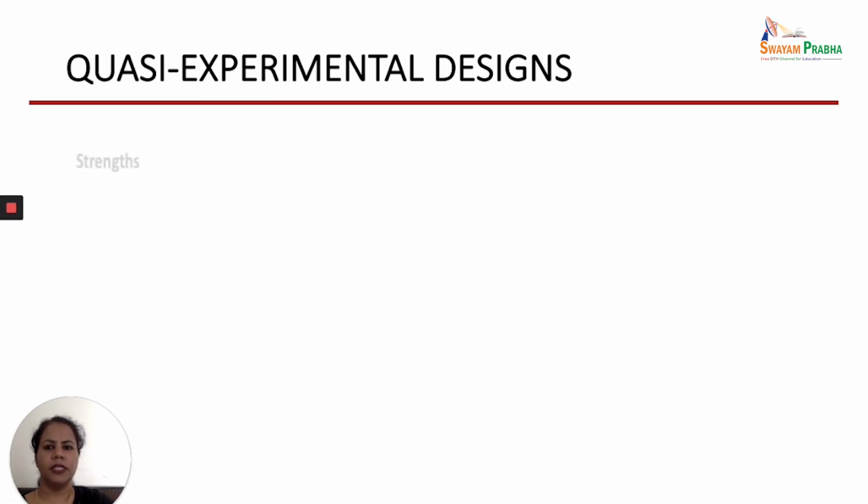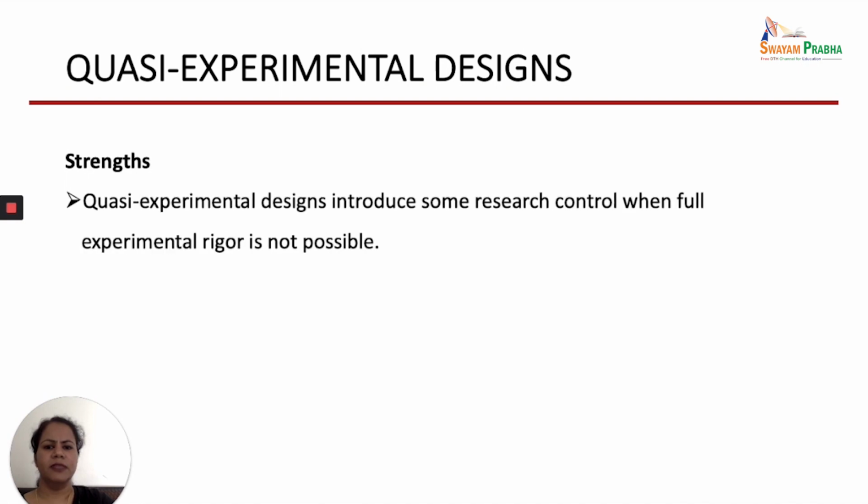Let us talk about the strengths of the quasi-experimental design. Quasi-experimental design introduces some research control when full experimental rigor is not possible. So we are able to conduct an experiment, but maybe we are not able to take into account all the 3 characteristics of the true experimental design.